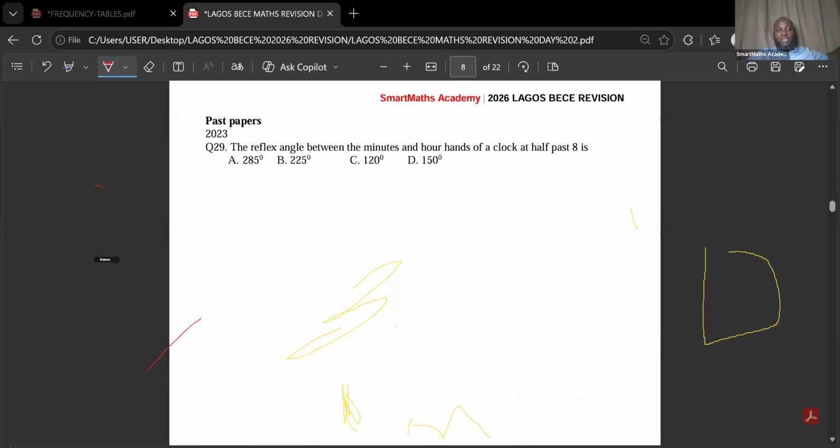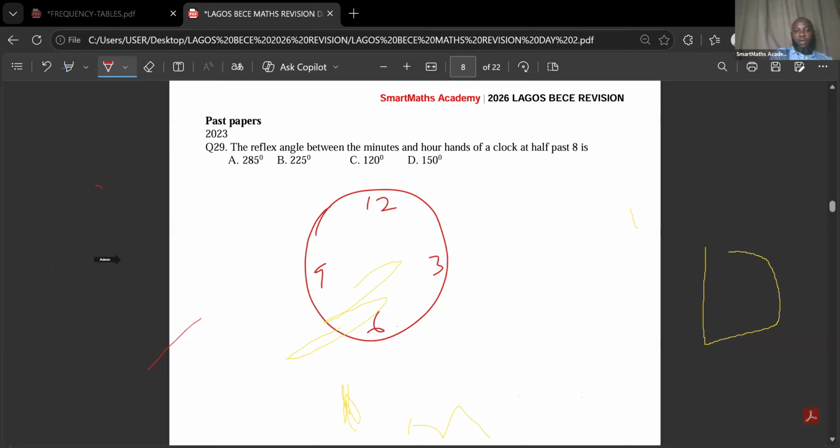2023, question 29. The reflex angle between the minute hand and hour hand of a clock at 8:30. So here you have to draw it. Let's draw the circle. This is 12, this is 6, this is 9, this is 3.